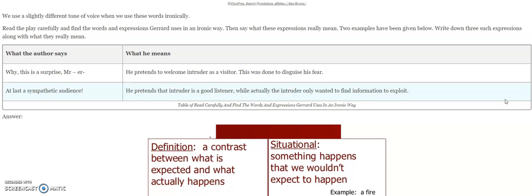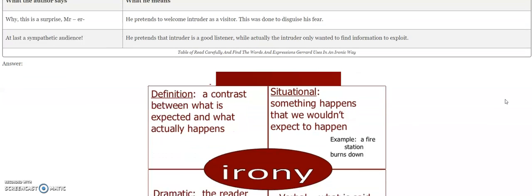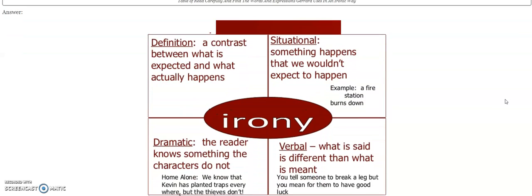And the expression is, "At last, a sympathetic audience." Over here, he pretends that the intruder is a good listener, while actually the intruder only wanted to find information to exploit. Now, over here, we do find certain expressions which fall into situational irony as well as verbal irony. Let us revisit irony.